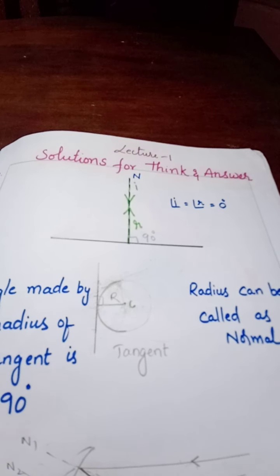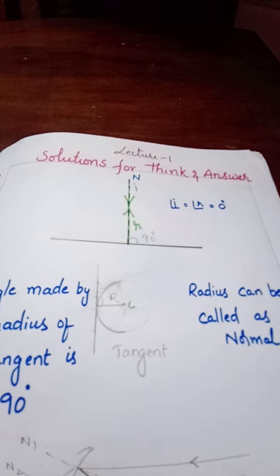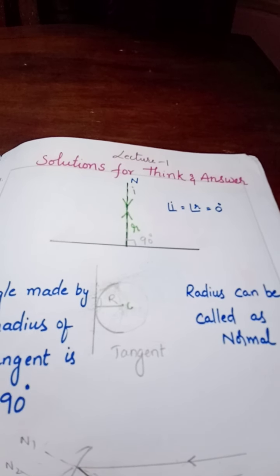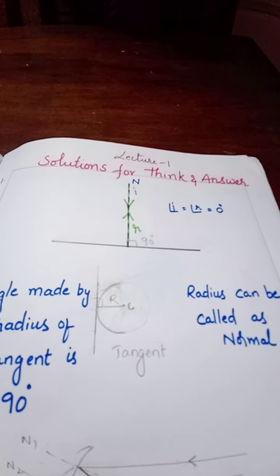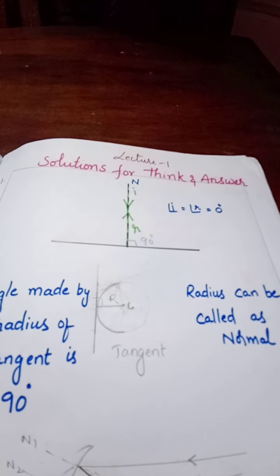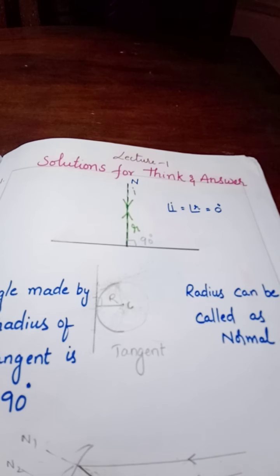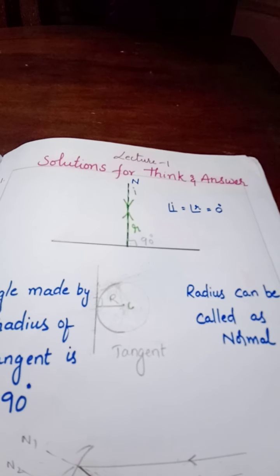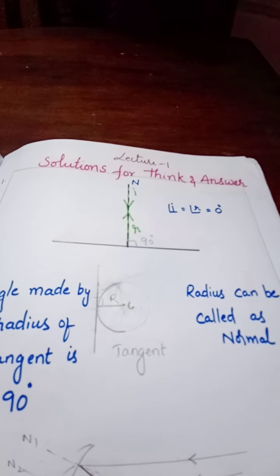This question has been asked many times from a board point of view. One form of the question is: if the incident ray falls along the normal, what is the angle of reflection? What is the value of the angle of reflection? And draw the reflected ray.